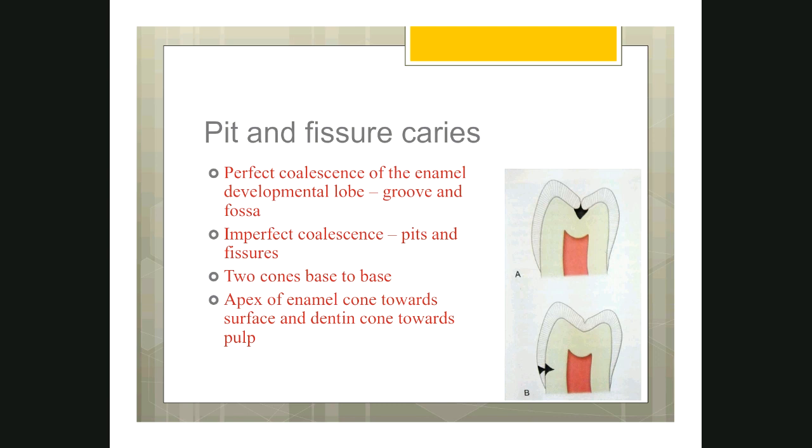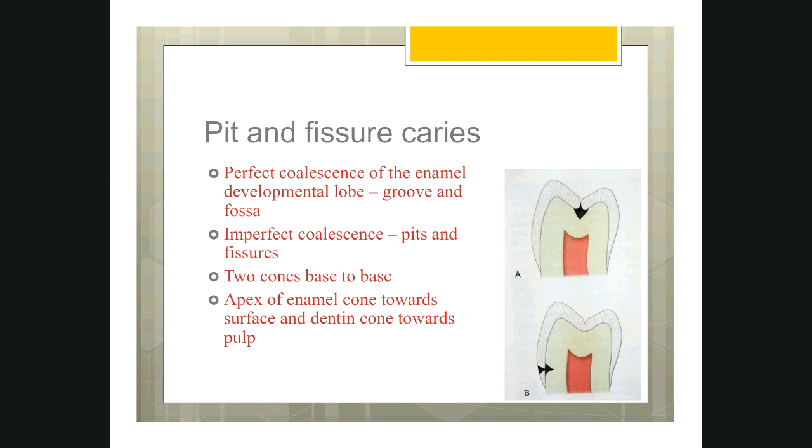So if the coalescence is good, we call it a groove. If it is defective, we call it a fissure. If the coalescence is good here, we call it a fossa. If it is defective, we call it pits. So as an operative dentist, our duty is to restore the pits and fissures, not the grooves and fossa, because grooves and fossa are nicely united.